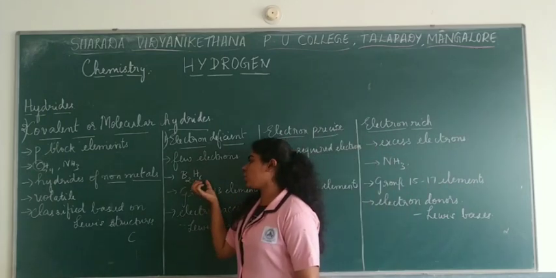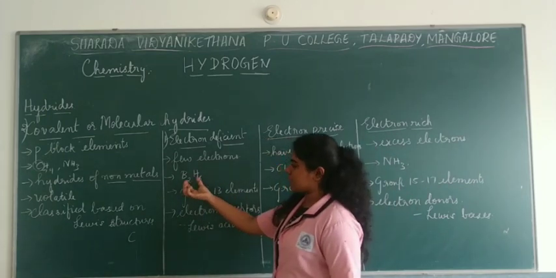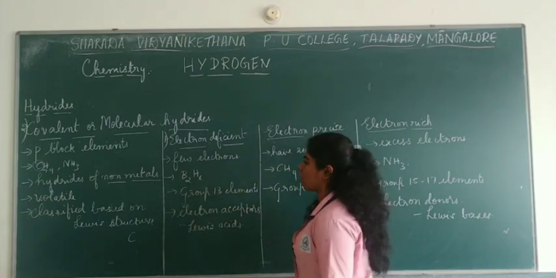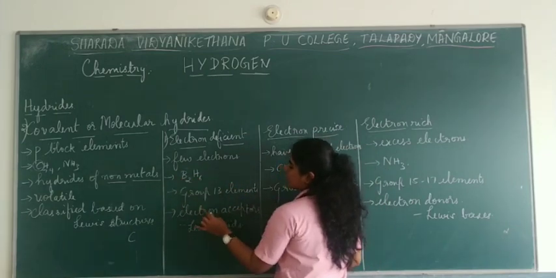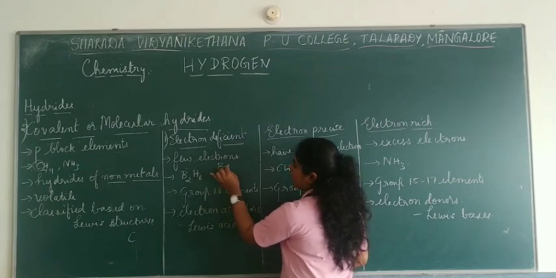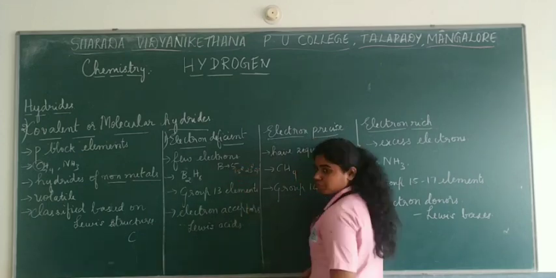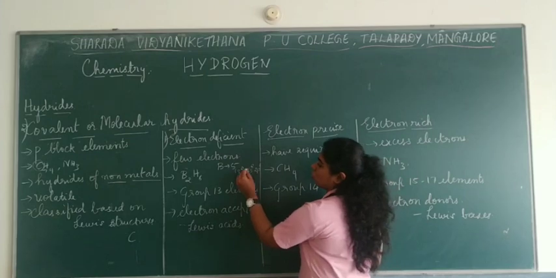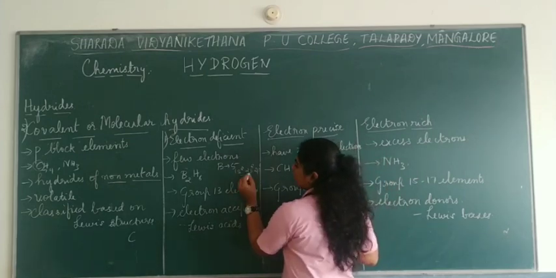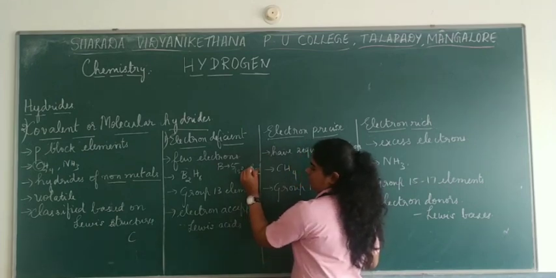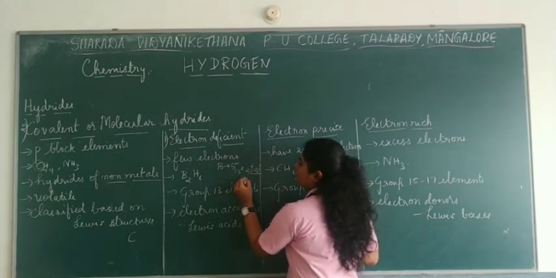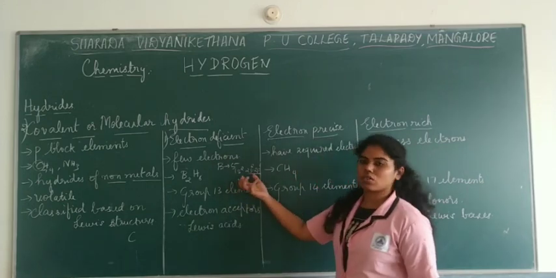Now, for example, B2H6. Based on Lewis structures, boron has an atomic number 5, right? So, here you write it as 1s2, 2s2, 2p1. Now, as you can see, the number of valence electrons is how many? 3, that is in the second shell. So, you have 1, 2 and 3, if suppose this is the Lewis dot structure.